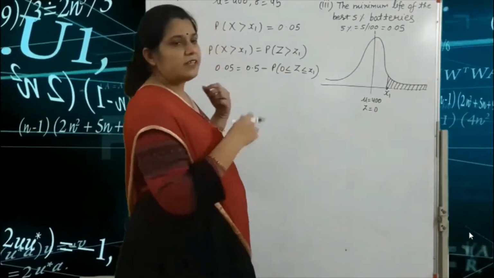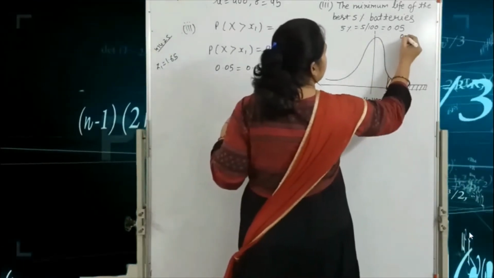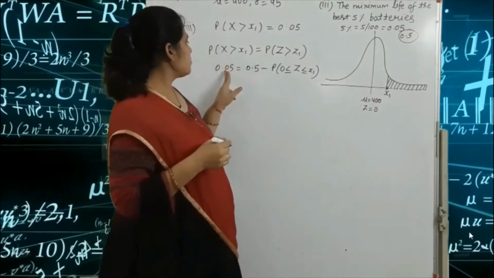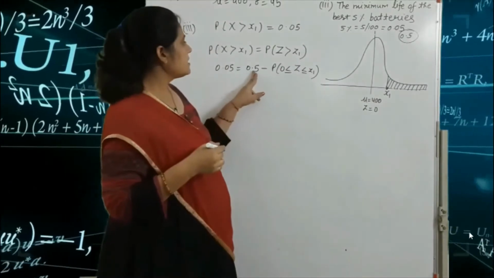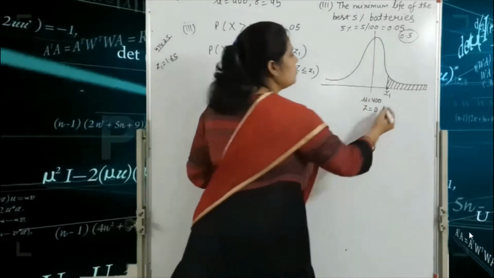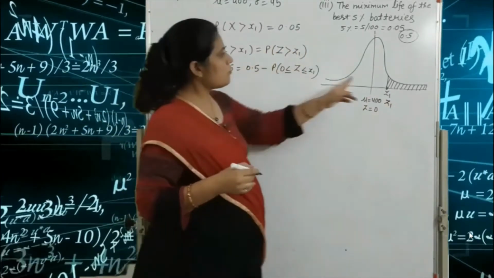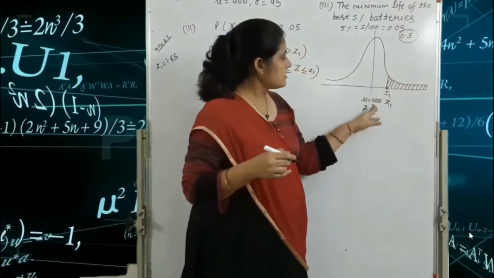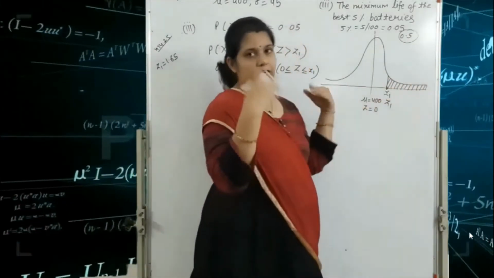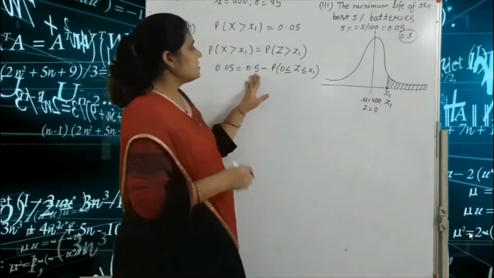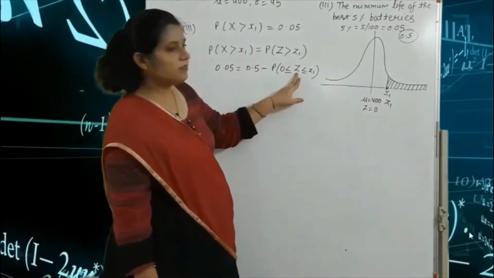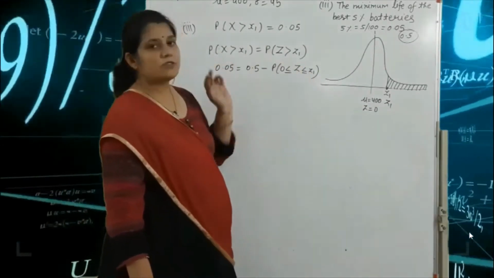If we consider the whole area, the probability is 0.5. So we write this term is 0.05, and we write 0.5 minus the area from 0 to z1, that means the remaining area. So 0.5 minus the probability of 0 ≤ Z ≤ z1.